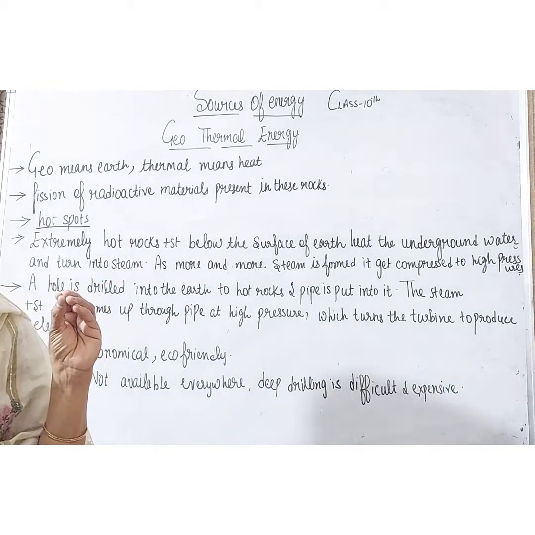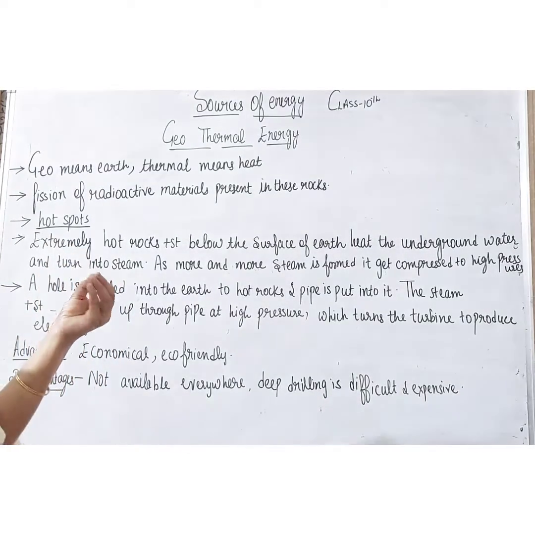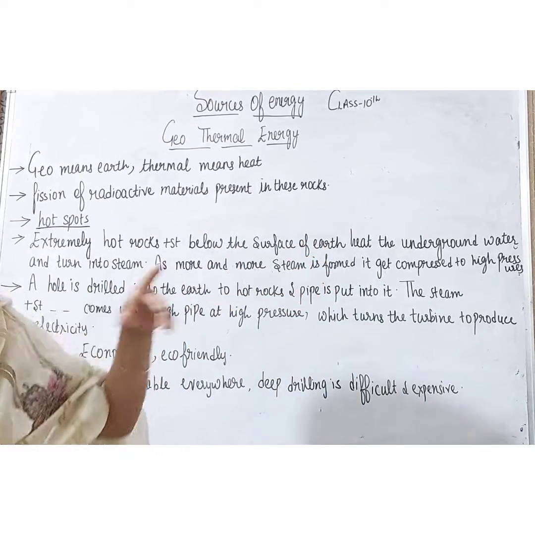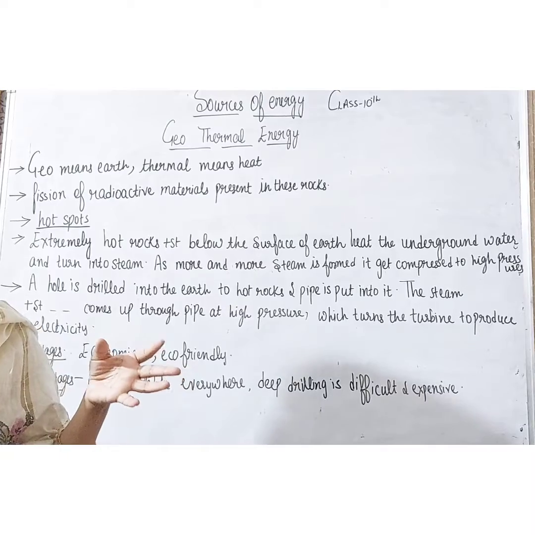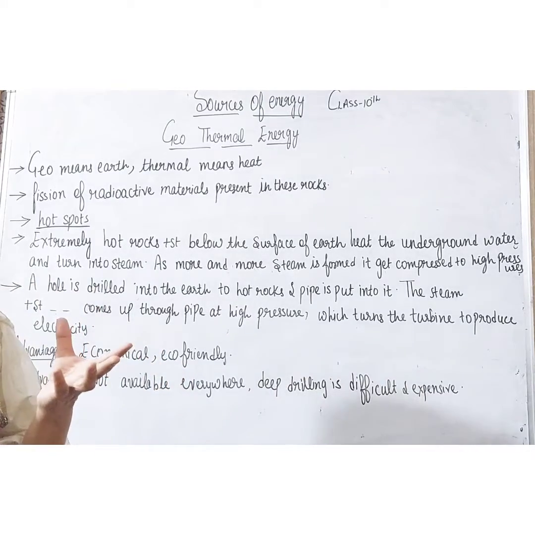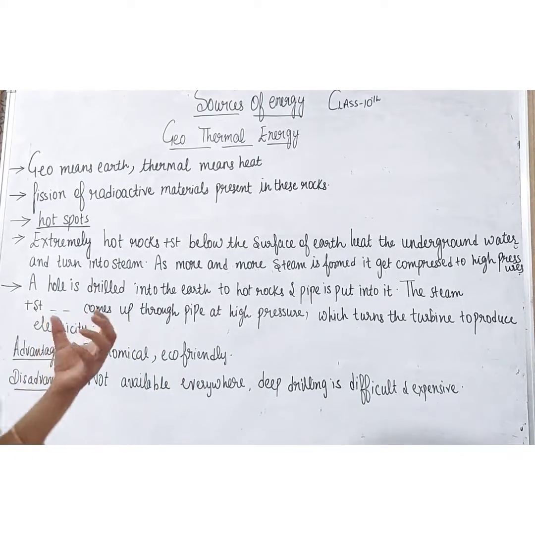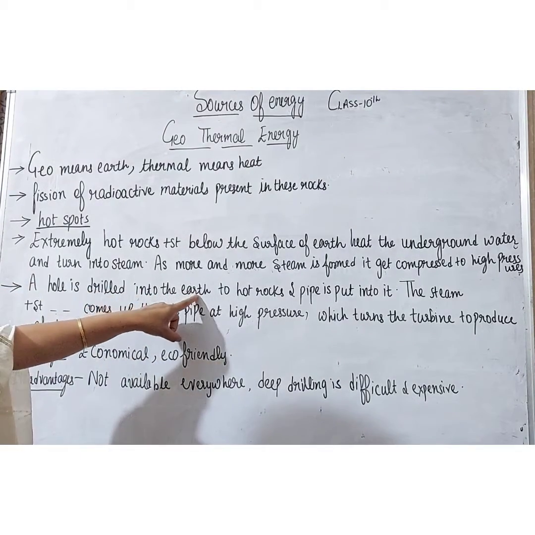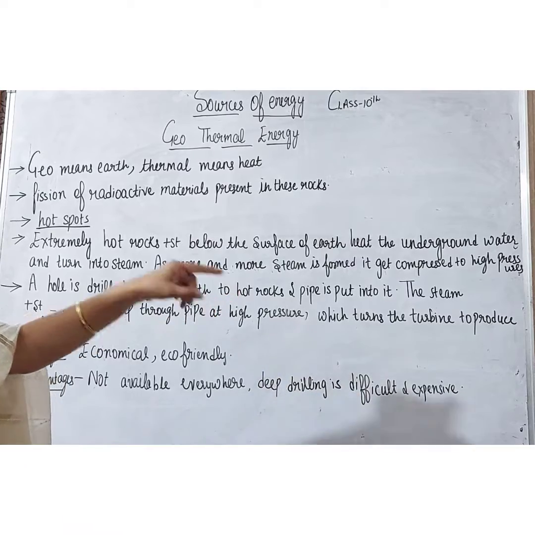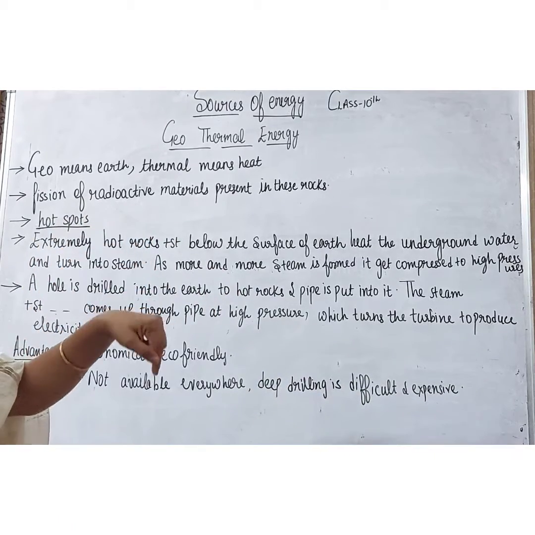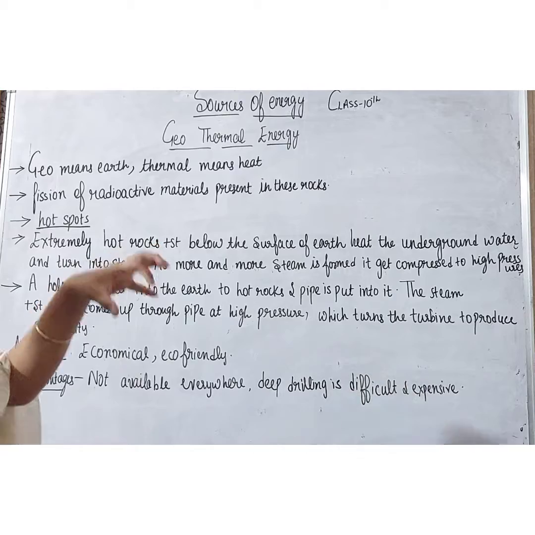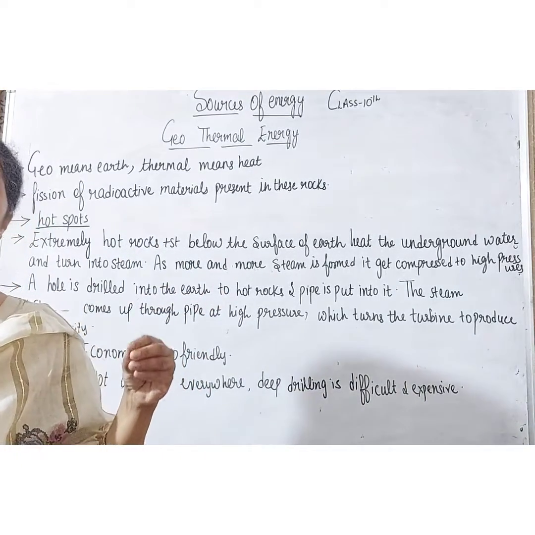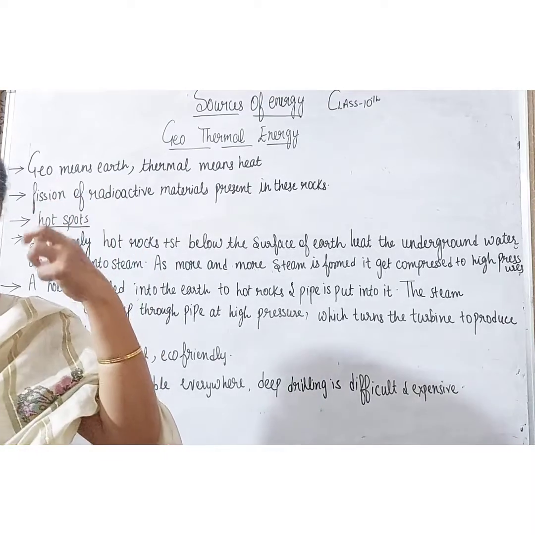Whenever we heat water, it is converted into steam, as you know well. As more and more steam is formed, it gets compressed to high pressures. Now a hole is drilled from the upper side into the earth to the hot rocks, and a pipe is put into it. What is the purpose of the pipe? To get the steam out.